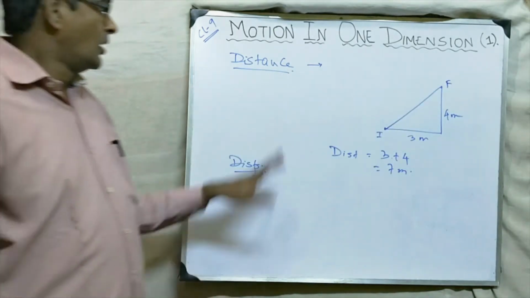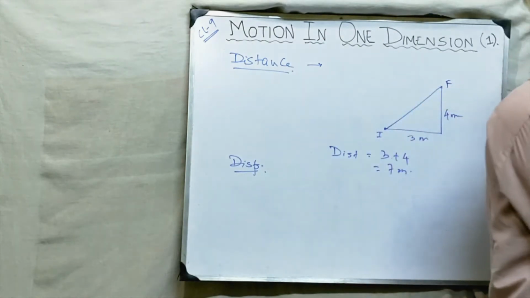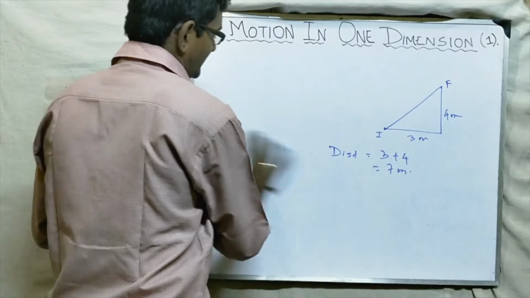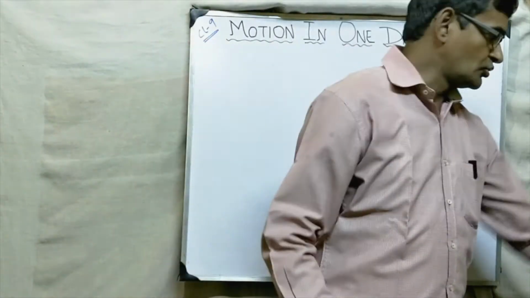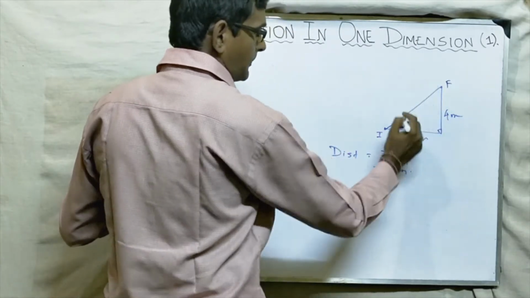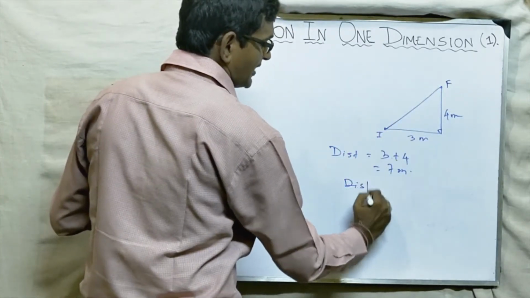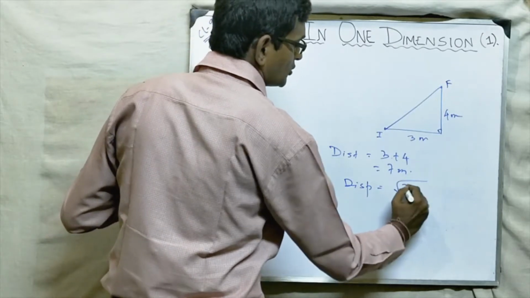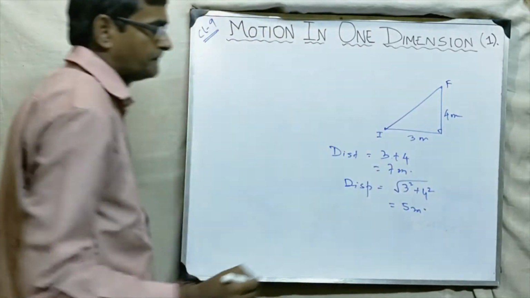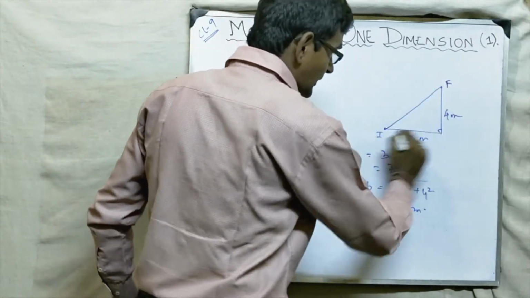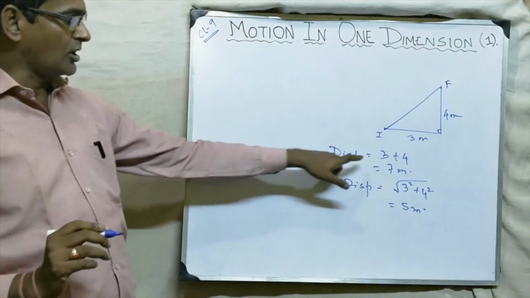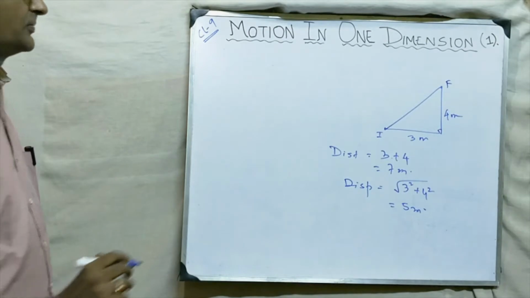So what is the difference between distance and displacement? Let us try to study. In this case, what will be the displacement? Simple, if this is considered to be a right angle, then you can apply the Pythagoras theorem and get displacement equal to square root of 3 square plus 4 square, that is nothing but 5 meter. So distance is 7 meter and displacement is 5 meter. So distance is always greater than or equal to displacement.